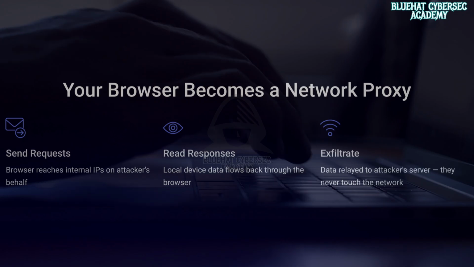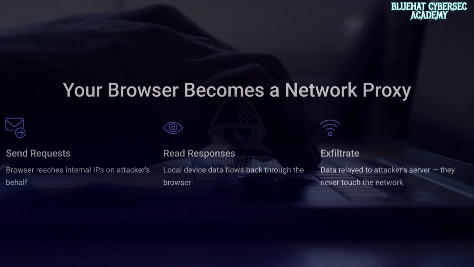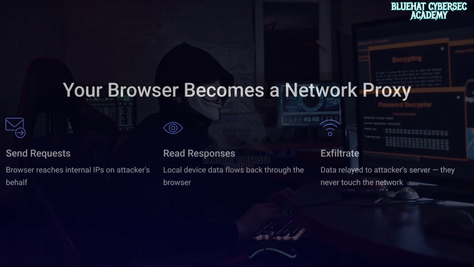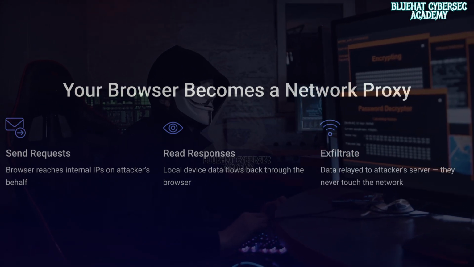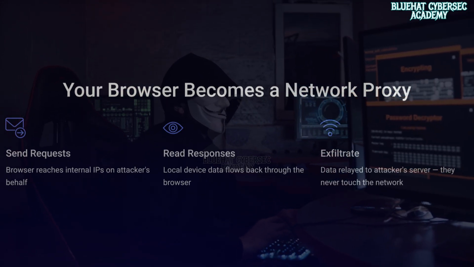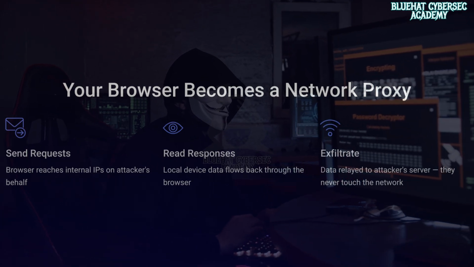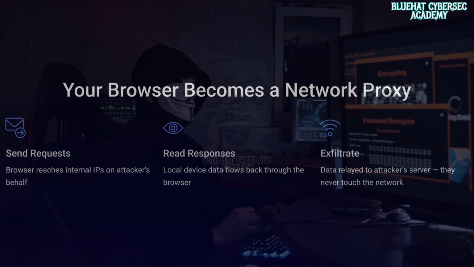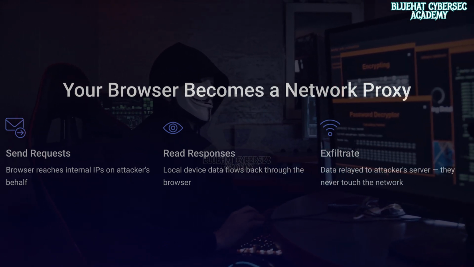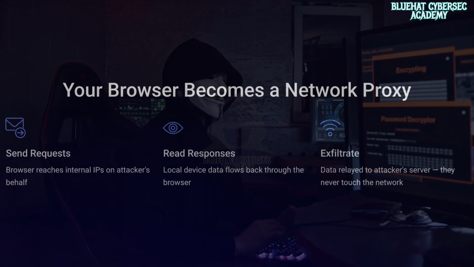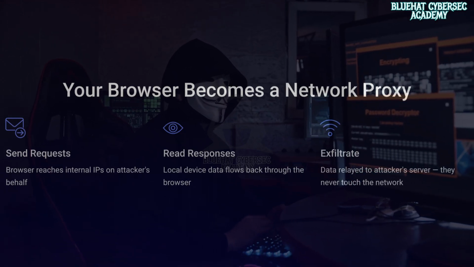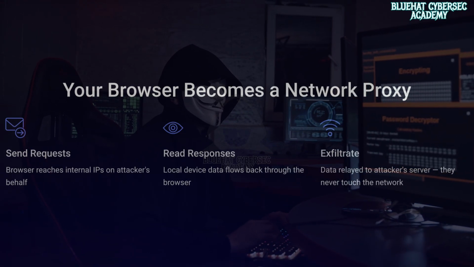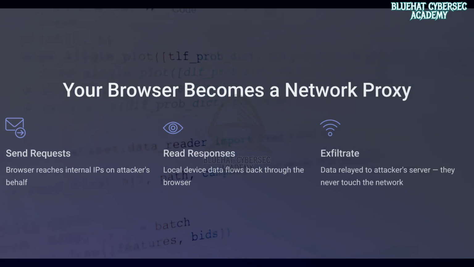Now let's go deeper into what happens next, because this is where things become really interesting. Once DNS Rebinding works, the attacker is no longer just interacting with the victim. They are effectively using the victim's browser as a bridge, a kind of proxy into the internal network. Here's what that means in practical terms. The browser can send requests to internal IP addresses. It can read responses from local devices, and it can send that data back to the attacker's server. But the key point is this. The attacker never directly touches the network. Instead, the victim's browser becomes the middleman. That's why it's often described as turning the browser into a network proxy.